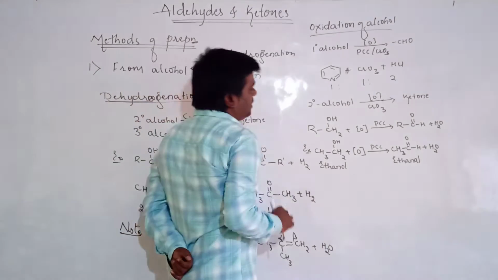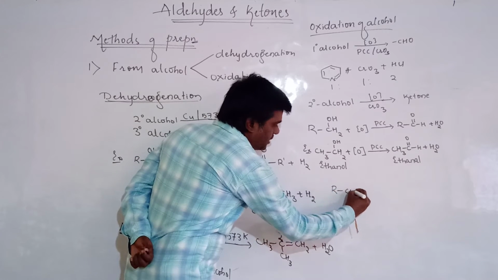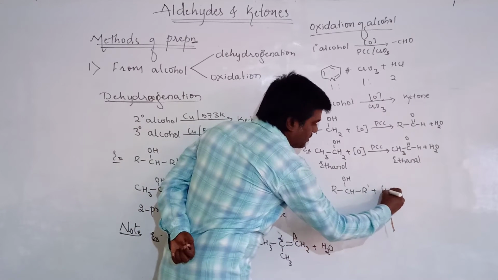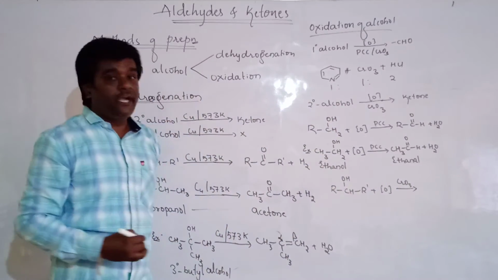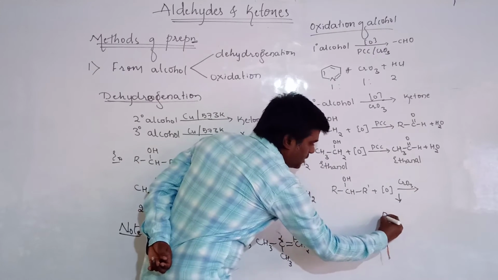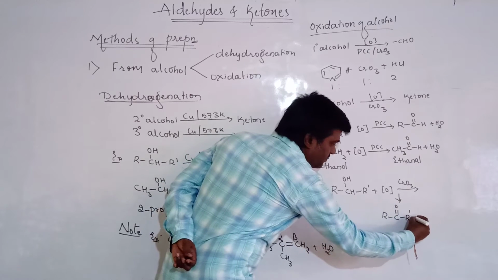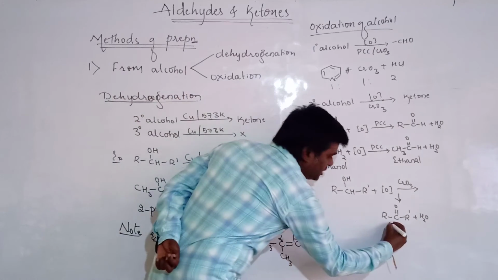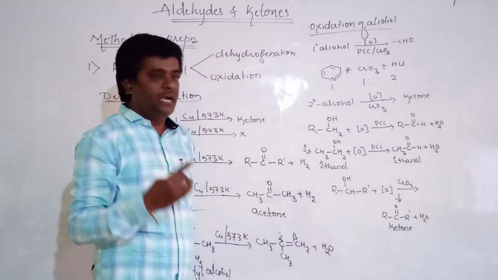Then come to the secondary alcohols. Secondary alcohols, when they undergo oxidation in the presence of PCC or anhydrous chromic oxide, will give the compound called R-C(=O)-R, plus water molecules. The name of this compound is a ketone. The general representation of the ketone is R-C(=O)-R.